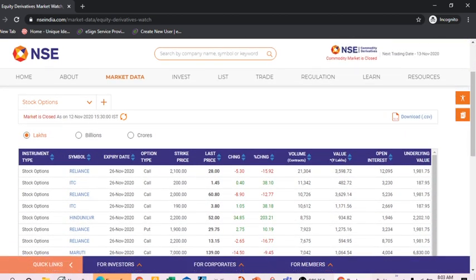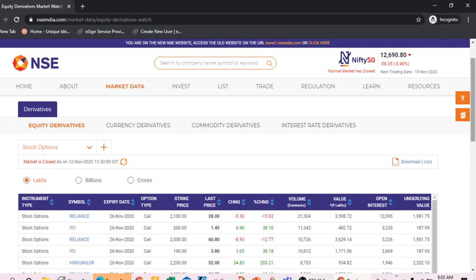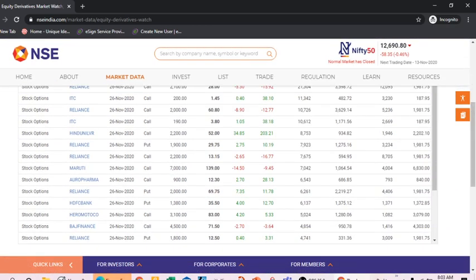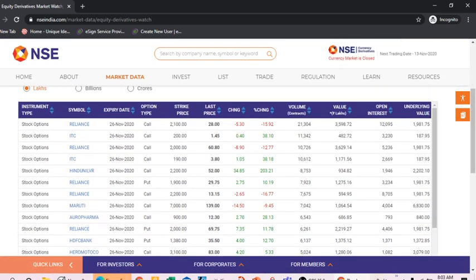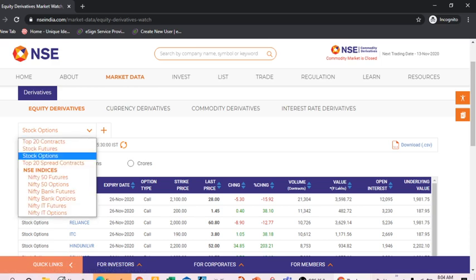Now if you go to the data of today's top 20 contracts, stock options, in the stock option data there are Reliance call options, and ITC, Reliance, again ITC, Hindustan Unilever and Reliance. Most of the trading in stock options is in Reliance, Hindustan Unilever and ITC. Now if we go to currency and equity derivatives, stock futures, stock options, and top 20 spread contracts.